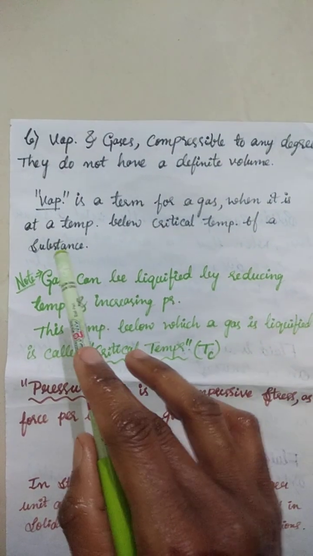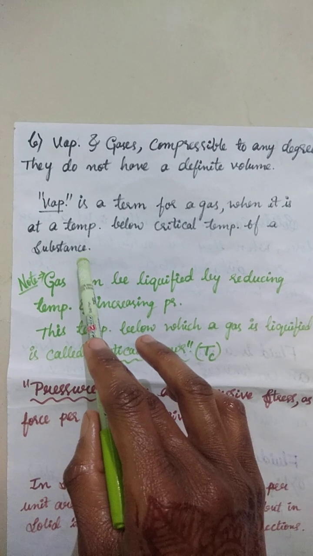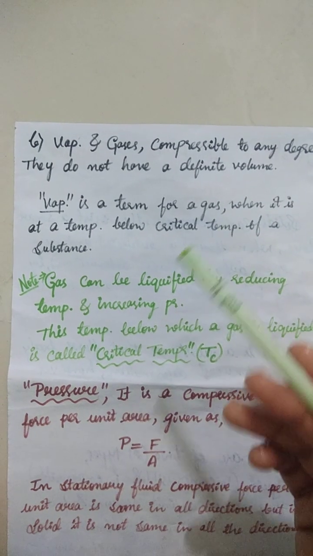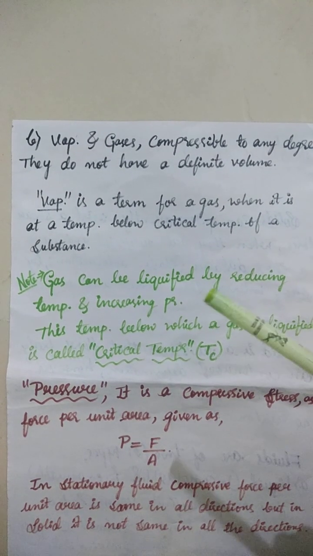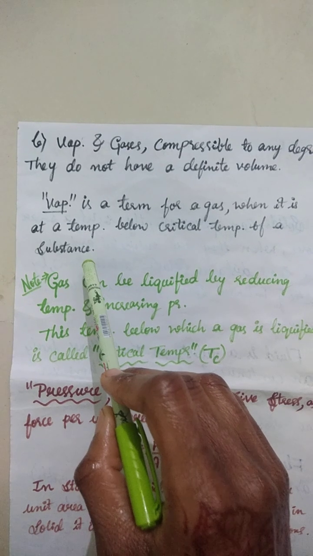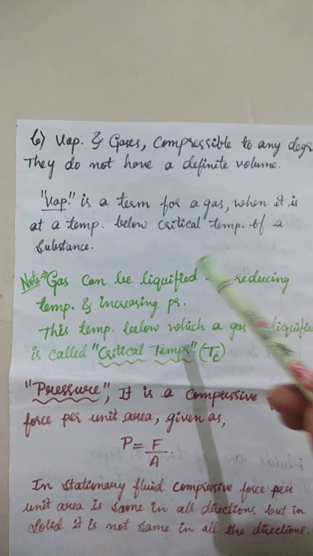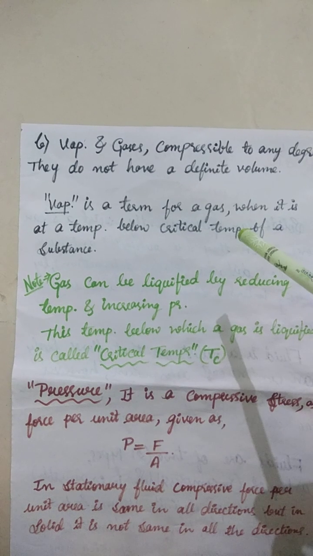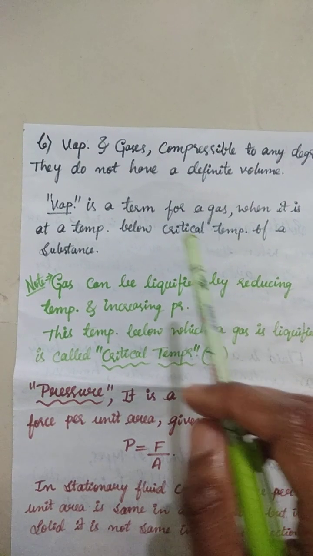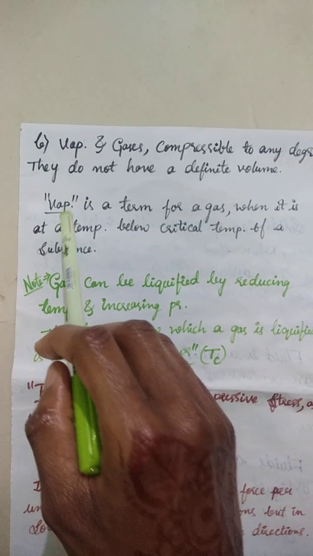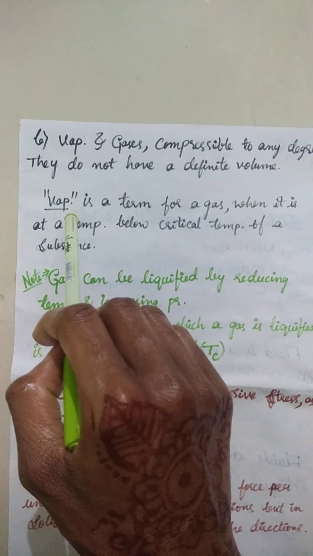For example, water is a standard example. When this type of substance is at a temperature below critical temperature, that gas is called vapor.